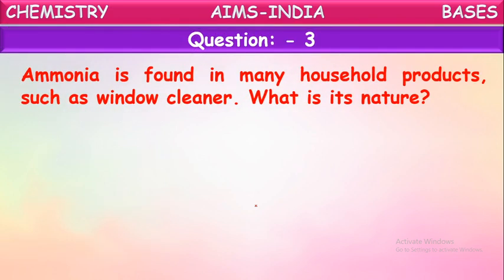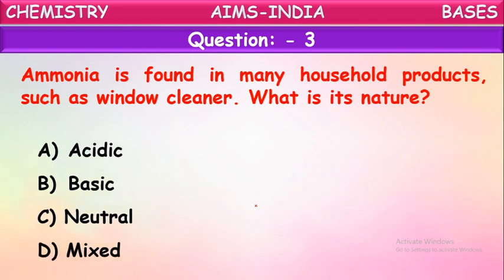Next question. Ammonia is found in many household products such as window cleaner. What is its nature? Let us see the options: acidic, basic, neutral, or mixed nature. While discussing the uses of bases, we discussed ammonia also. It is used as a cleaning agent as well as one of the fertilizers. So ammonia is basic in nature. It is one of the bases.